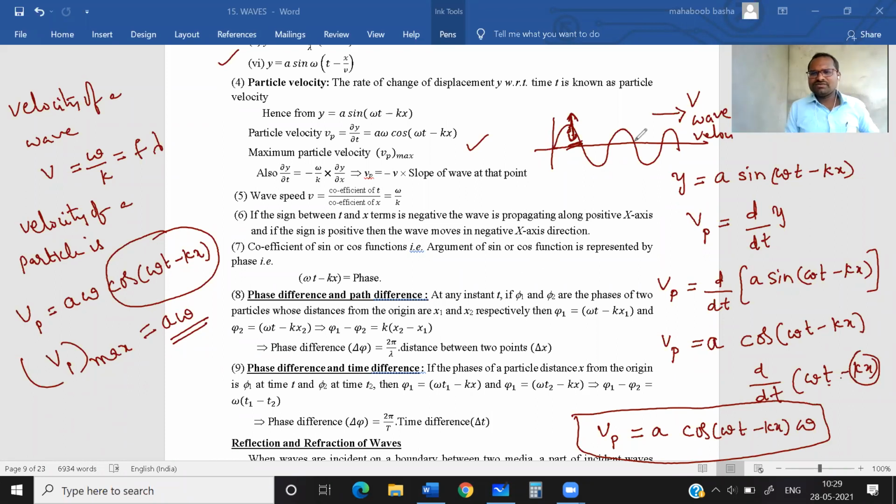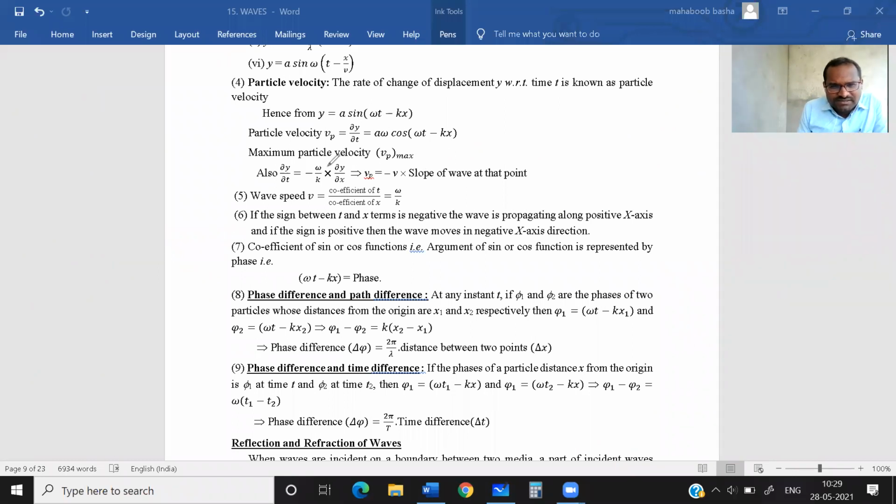Any doubt in this? I hope everything is clear for you. Now, one important point. Very important point from the objective point of view. JEE students need to be very careful about this point.